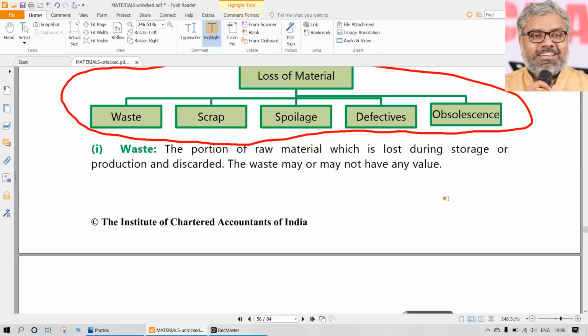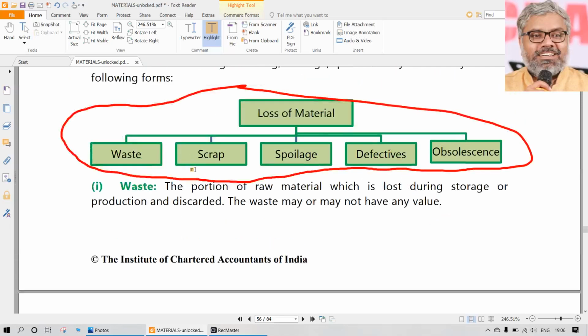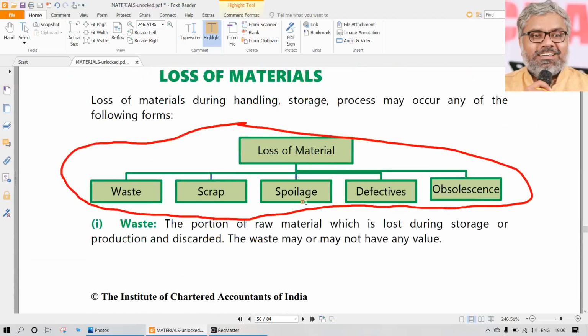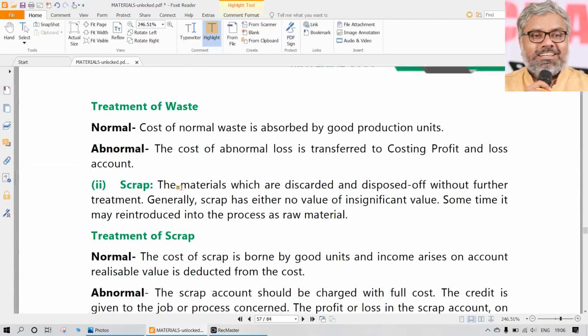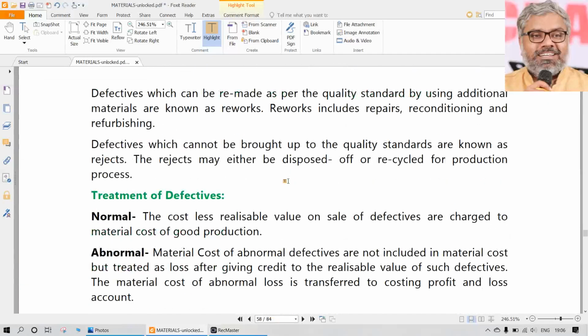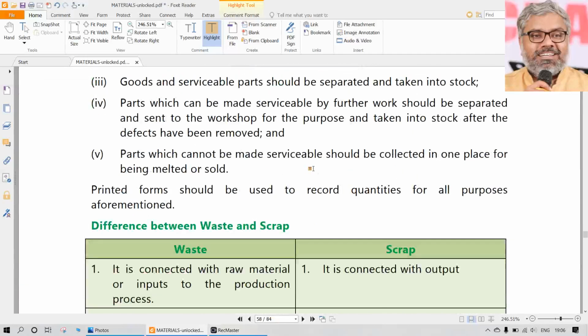If they are reworked, then additional cost is incurred. Whatever cost has already been taken will be included in the cost of new production. Other than that, more or less, this treatment is the same. But it is not about the treatments themselves. We also have to understand that the meaning of each of them is not the same. Waste is different. Generally, scrap is a little different. Spoilage is different. Defectives are different. Like that, various items are there.